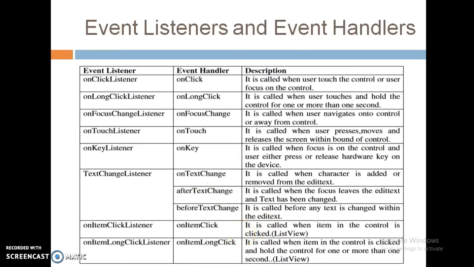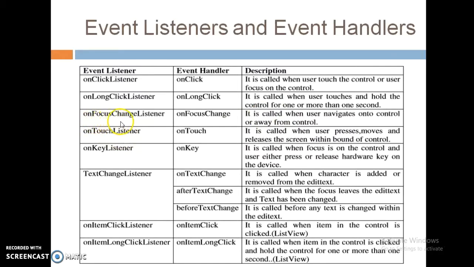Now these are the various event listeners and event handlers available. On click listener, and the corresponding event handler is onClick, which is called when the user touches the control, clicks the control, or focuses on the control. Same way, on long click listener, and the corresponding event handler is onLongClick, which is called when the user long touches and holds the control for 1 or more than 1 second.